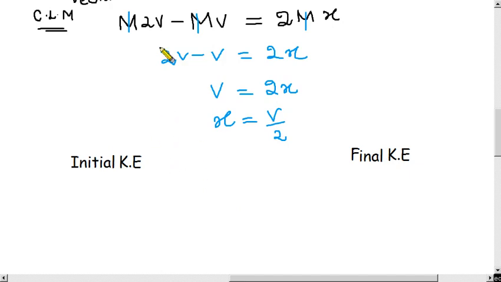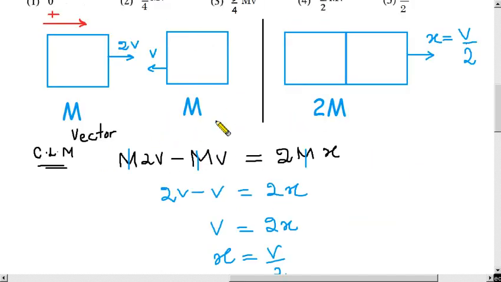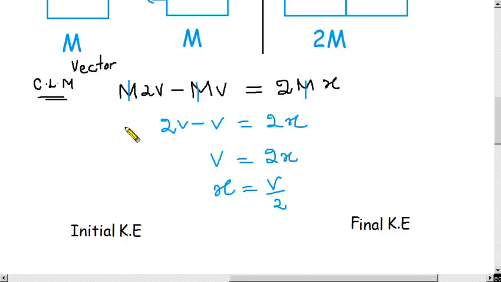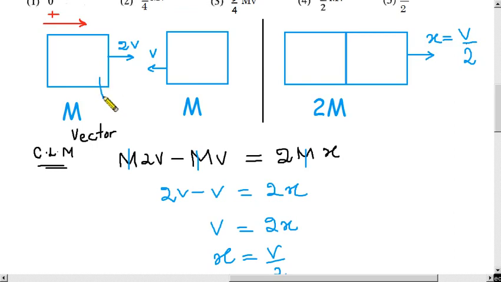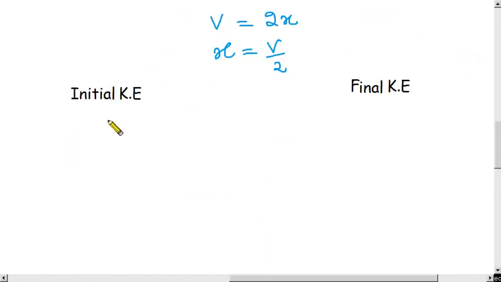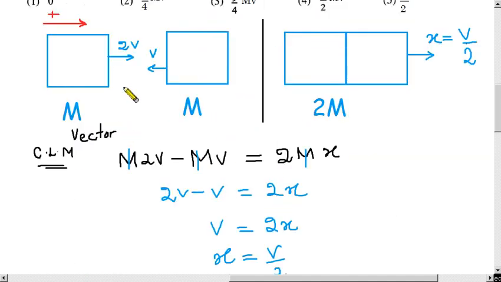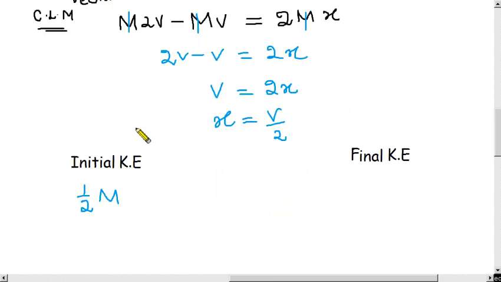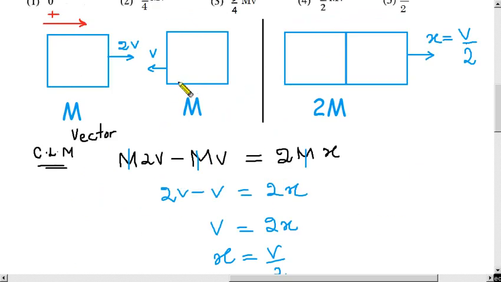So let us now write the equation for the initial kinetic energy. So the kinetic energy of this one is what? Half capital M v squared, that is, 2 to 4, 4 times v squared, then plus the kinetic energy of this one.